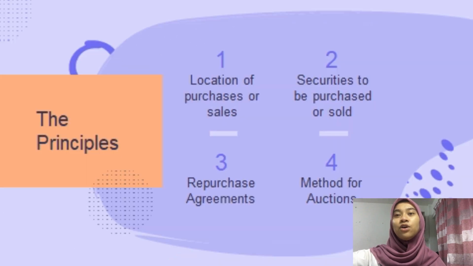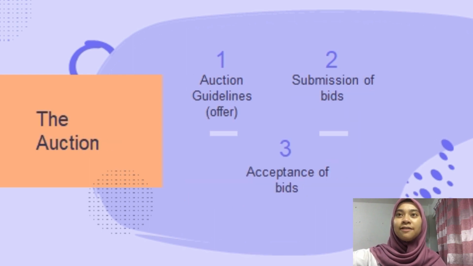We have 4 for the principal: 1, location of purchase or sale; 2, securities to be purchased or sold; the third one, repurchase agreement; and the fourth one, method for auction. The outline of the auction has three: first, auction guideline offer; second, submission of bids; and third, acceptance of bids.